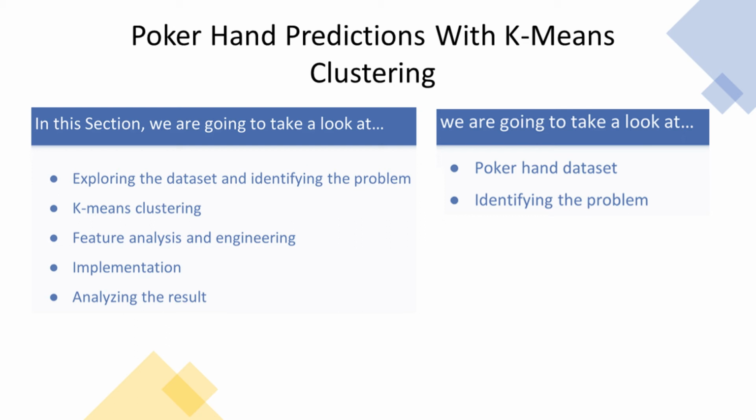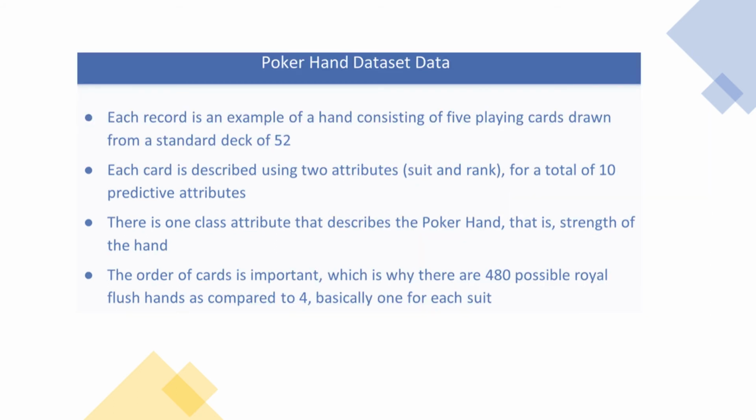So let's explore the poker hand dataset, and we are going to try to examine what kind of problem we have in our hands when we are using this dataset. So this dataset basically contains simple data. Each record of this dataset is an example of a poker hand consisting of 5 playing cards drawn from a standard deck of 52 cards.